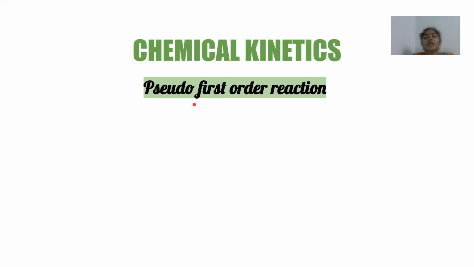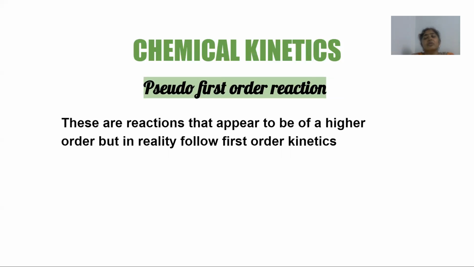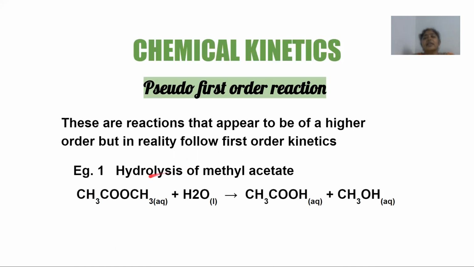Now what do you understand by a false first order reaction? A false first order reaction means, as the name suggests, it is truly of a higher order. Okay, it may be second order, but it behaves or it shows the kinetics as though it is of a first order. So when you have a reaction that is truly of a second order or of a higher order, but it behaves or shows a first order kinetics, then it is called a pseudo first order reaction. So let us understand with an example, hydrolysis of methyl acetate. So here I need two reactants. I need methyl acetate. I also need water for the hydrolysis.